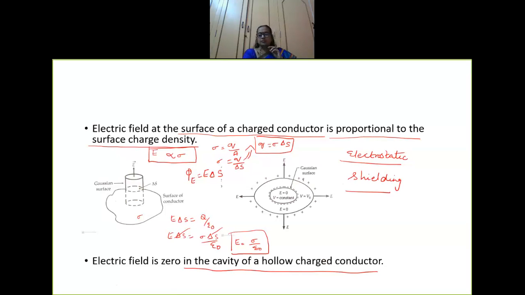So go through all these points, children. Tomorrow we'll be moving on to a new topic, capacitor and capacitance. But before that, we need to go in detail about what is called a dielectric. With that, we are entering into a new topic called capacitor. We'll continue with that tomorrow.